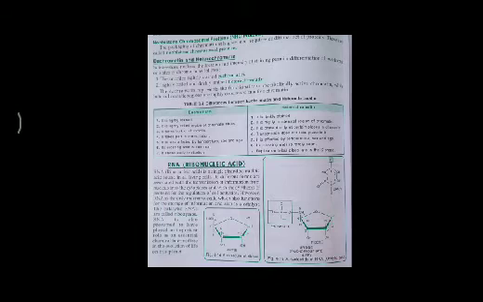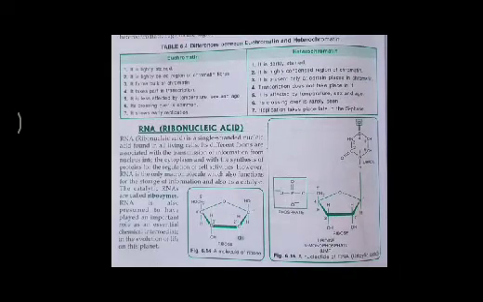Here in the ribonucleic acid, various ribonucleotides in RNA are also joined together by phosphodiester bonds to form a polynucleotide chain. And the chain of the RNA strand has a well-defined polarity: one end will be the 3 prime while the other is the 5 prime. So this is the basic structure of this RNA.